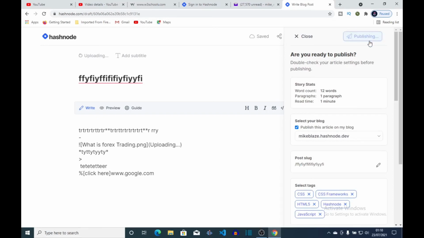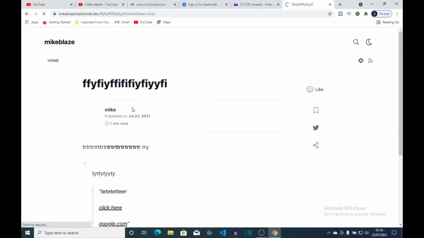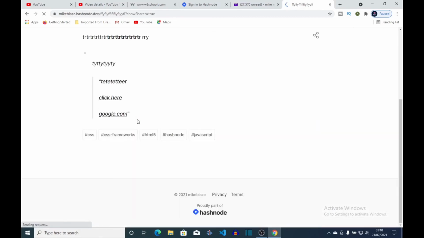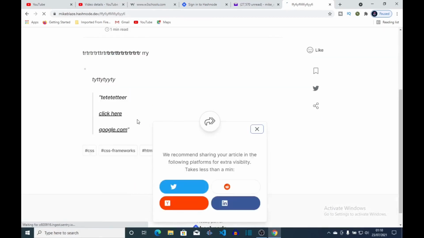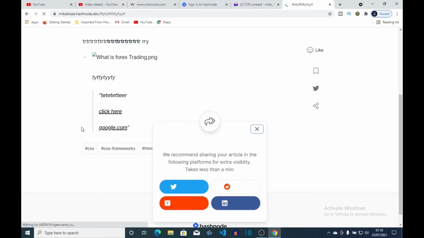Depending on the speed of your internet, this could move much faster and your images could download much quicker too. So this is how it's going to look if you're publishing a blog on Hashnode.